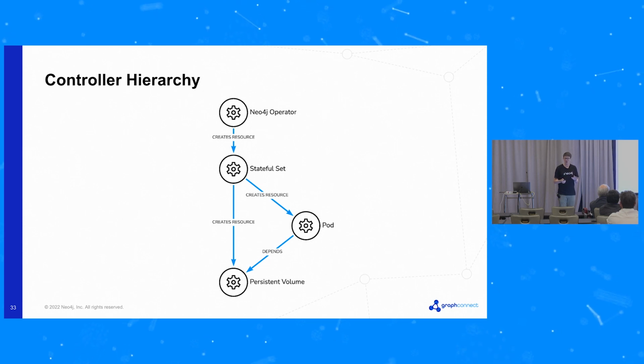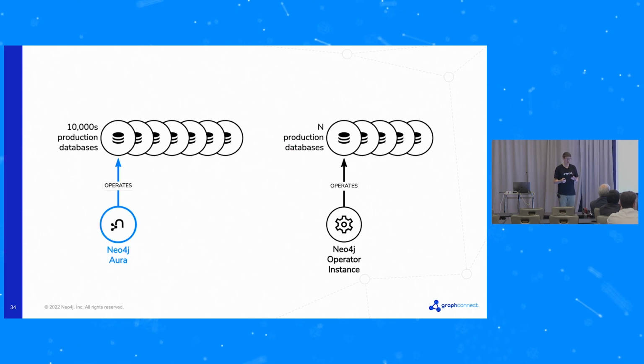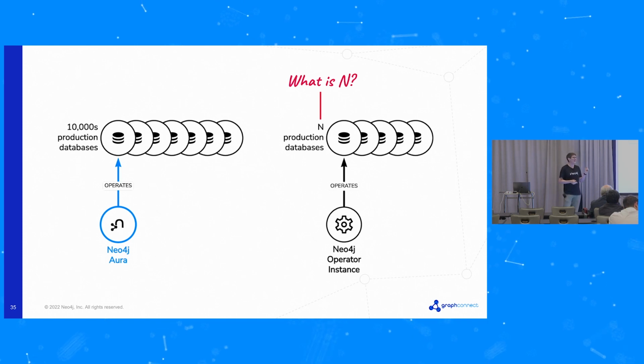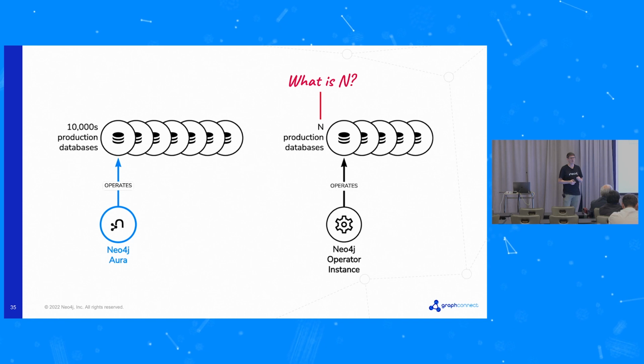So it's great we've got an operator now, but the next question is, where do we run this thing? How are we going to structure the overall architecture? Are we going to have one operator that operates tens of thousands of databases, or is it one database and one controller? Basically what we're asking is, what is N in this picture? How many databases should we manage with a controller?